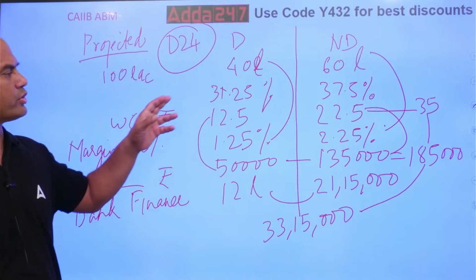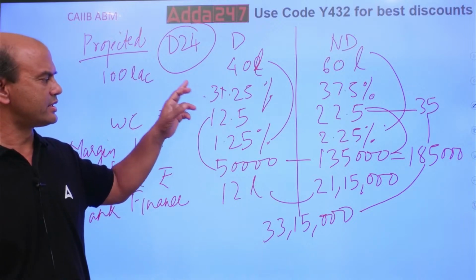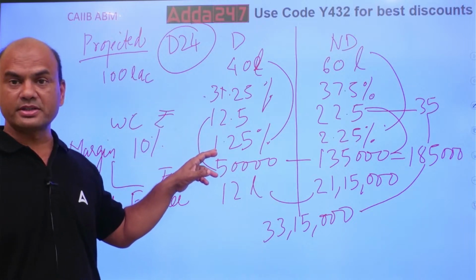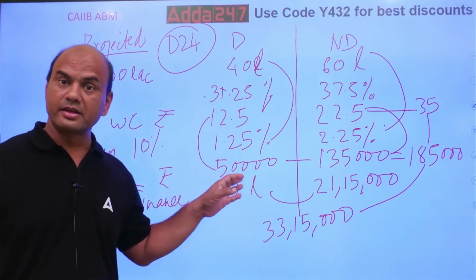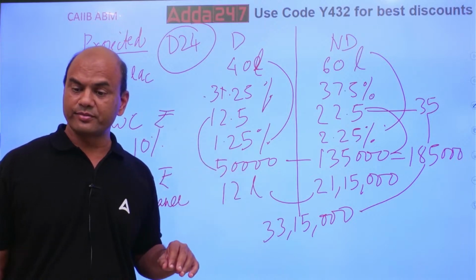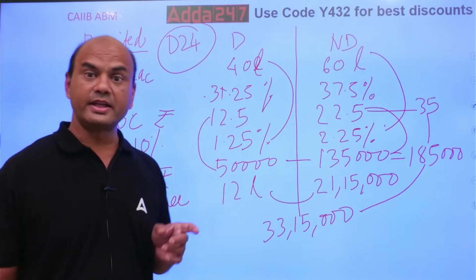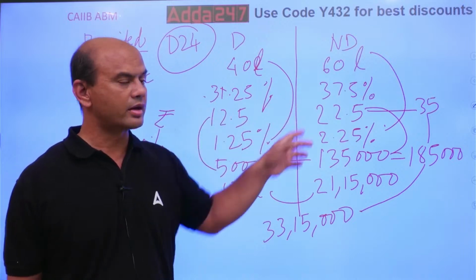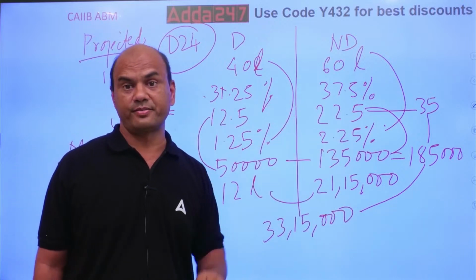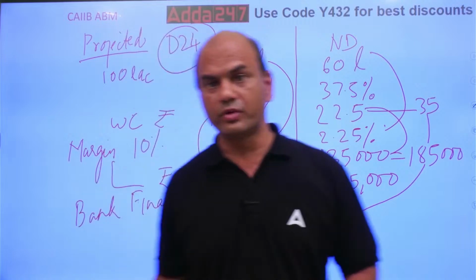You have to remember so many percentages, this percentage, then this 10% percentage, then margin, then the calculations. So everyone got this? How to check it in the exam also? The total from here and the total from here should match. Got it? Move on.